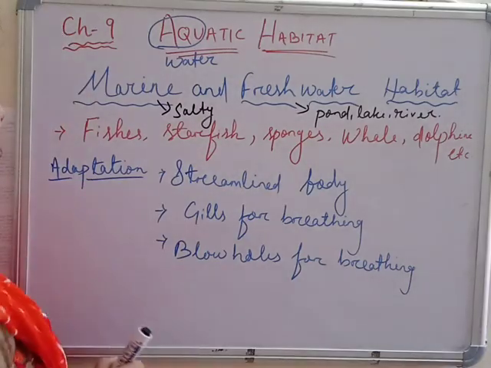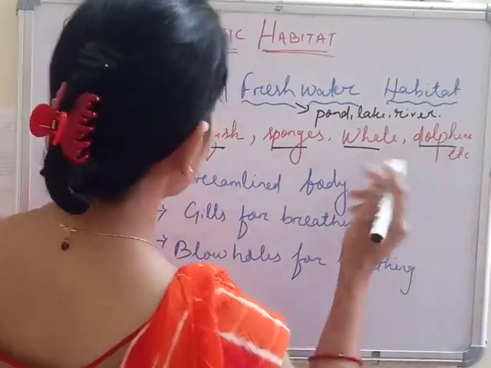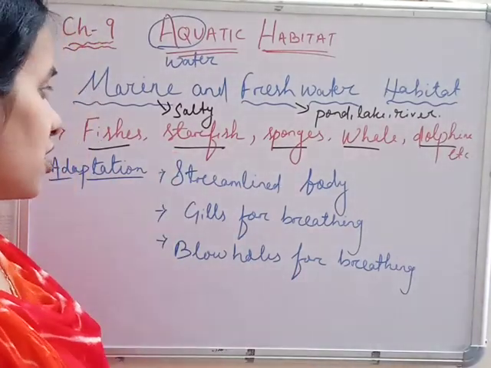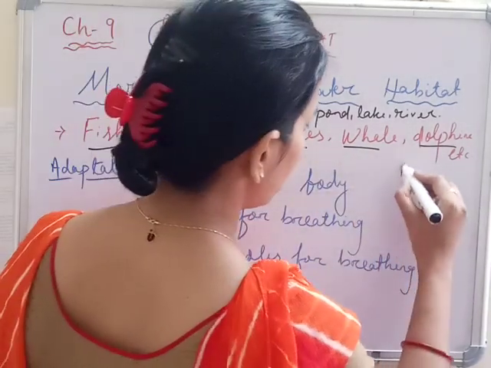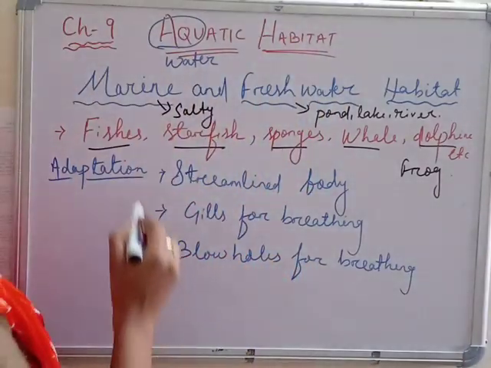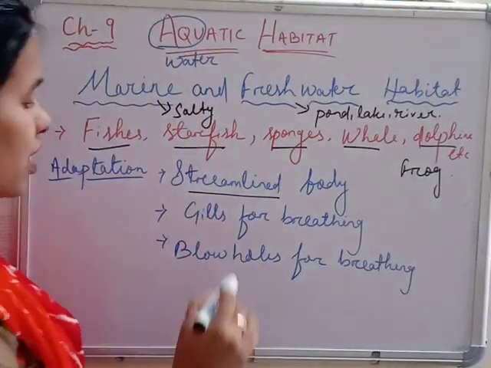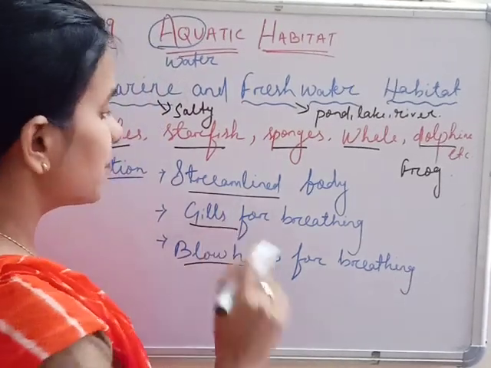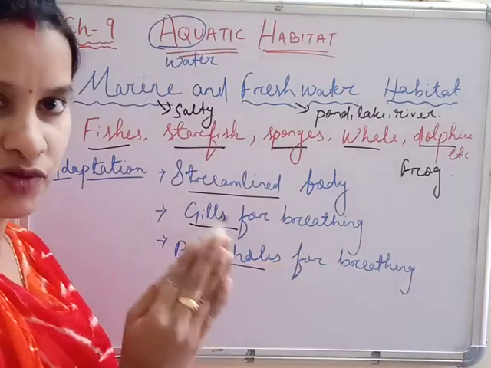That is your fishes, starfish, sponges, whale, dolphin. These are some animals, mostly belonging to the fish category. So here are some animals staying inside the water. One more example I'll give, frog. The fishes have a streamlined body. This is one type of adaptation. Gills for breathing, blowholes for breathing. Streamlined body we have already discussed in the chapter on fish, it helps body movement.